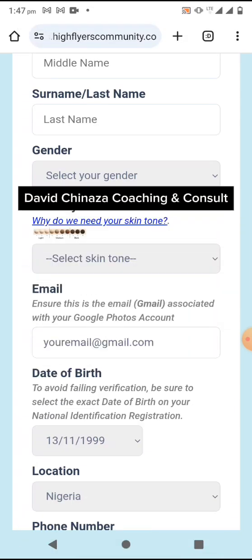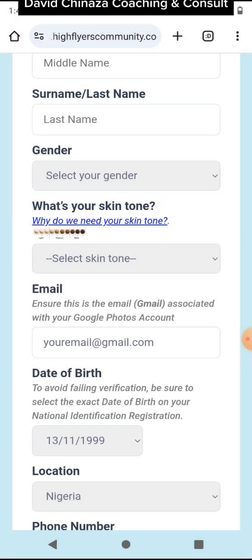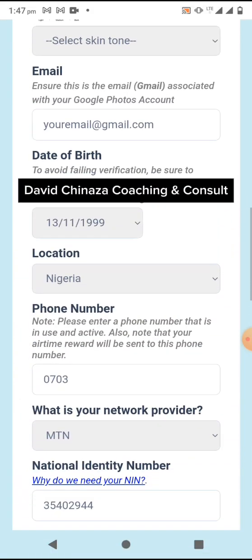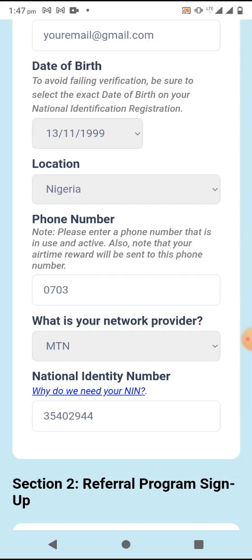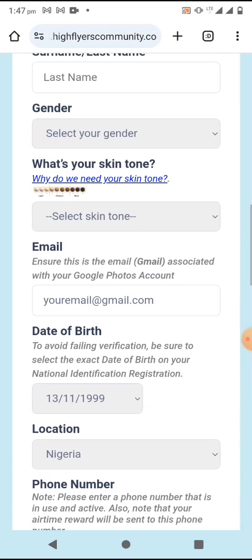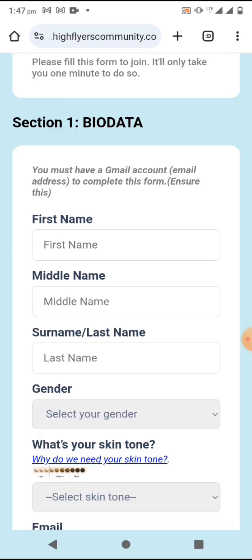You enter your date of birth, you enter location, you select Nigeria. This works for Nigeria and Kenya for now. You enter your phone number, select the network. You enter your NIN. Make sure your NIN matches with the details that you are putting here. If not, your registration will not go through.